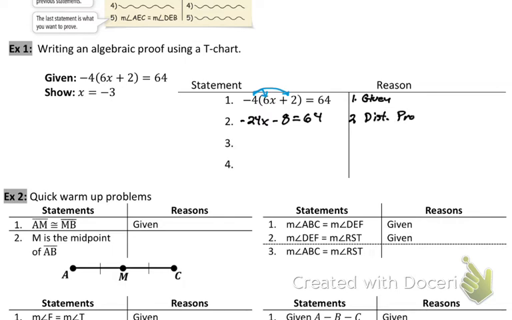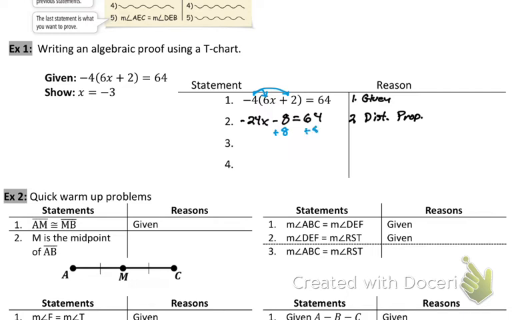Now remember, distributive property, we don't have to put the property of equality. We don't need to put POE. POE is just for addition, subtraction, division, and multiplication. So this is just a distributive property. Can someone else tell me what my next step is? Owen? You add 8 to the other side? I add 8 to the other side. Now, yep. Well, yeah. Thank you. Thank you for saying that. You can write it there.